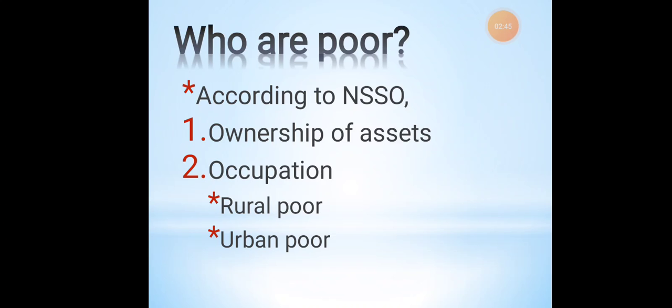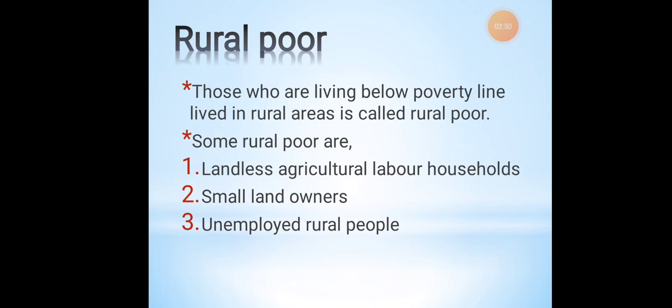When you come to the occupation level, it is considered as rural poor and urban poor. So who are the rural poor? Those who live below the poverty line in rural areas. What kind of people are they? The landless agricultural laborer households, the small landowners, unemployed rural people, the people who live in the village and have no proper employment opportunities. They are called the poor people in the rural areas.